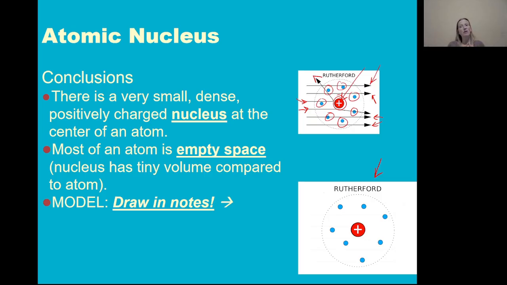One thing that Rutherford's model does not explain is why those electrons stay outside the nucleus. We know that opposite charges attract, so why aren't those negative charges just zooming right into the nucleus to be next to the proton? So clearly more research was needed to explain why that happened, but Rutherford did observe how the alpha particles were behaving with the gold foil, and thought that this model better represented what was happening with the atoms.